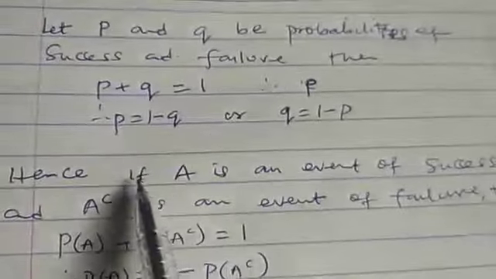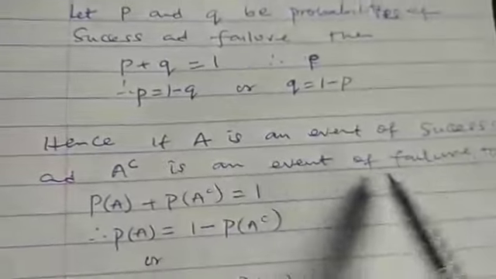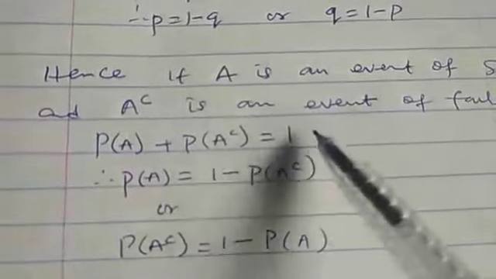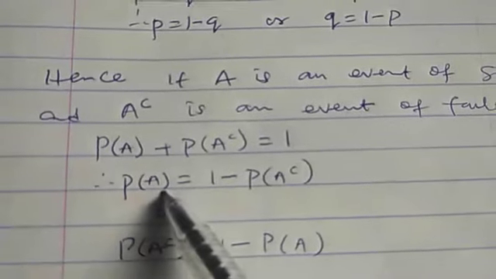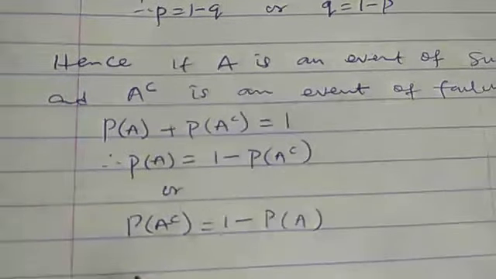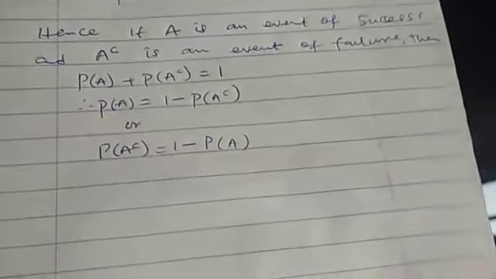What we are saying, in essence, is that if A is an event of success and A complement is an event of failure, then the probability of A complement is equal to 1 minus the probability of A. Or, if you make the probability of A the subject of the formula, it will give you 1 minus the probability of A complement. So let's take an example on this type of question.